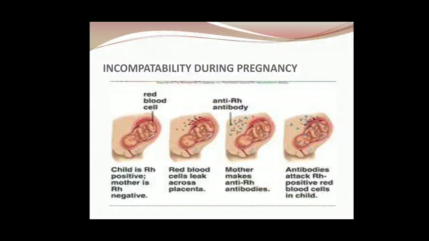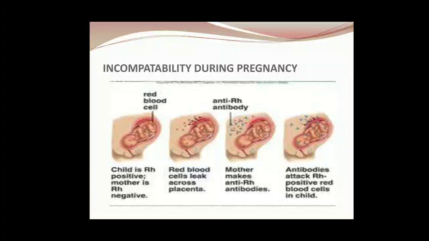If you see here, the red blood cells, the child is Rh positive, the mother is Rh negative. So red blood cells leak across the placenta during delivery, and the mother makes anti-Rh antibodies. These antibodies attack Rh positive red blood cells in the child, and the child may die, and this is known as erythroblastosis fetalis.